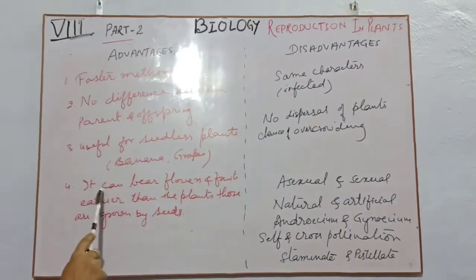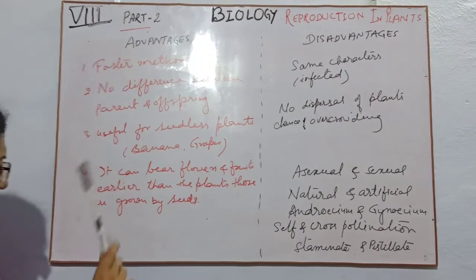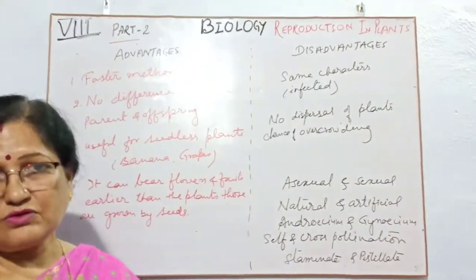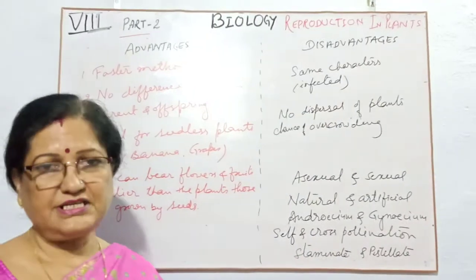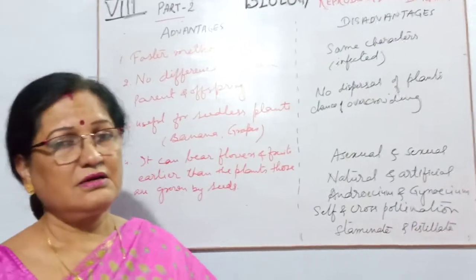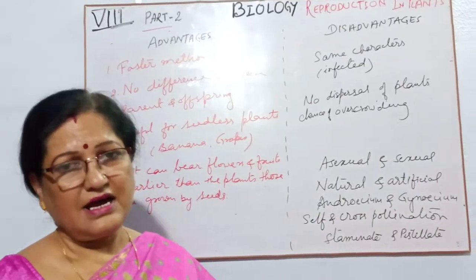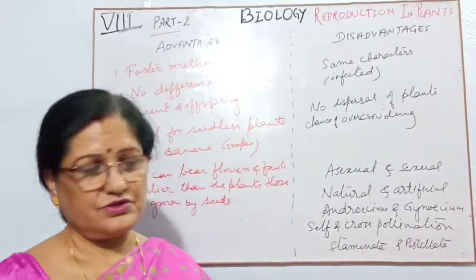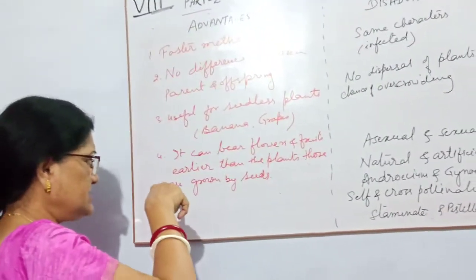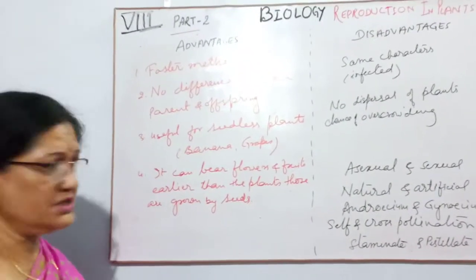Fourth point, it can bear flowers and fruits earlier than plants grown from seeds. If a gardener puts some seeds into the soil, the seed will grow into a new plant, and this plant will first take some time for maturity. After that it will give flowers and then fruit. But the advantage is that it can grow in a very short time, giving us flowers and fruit in a short time.